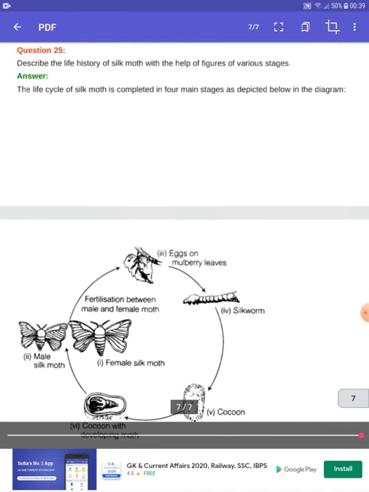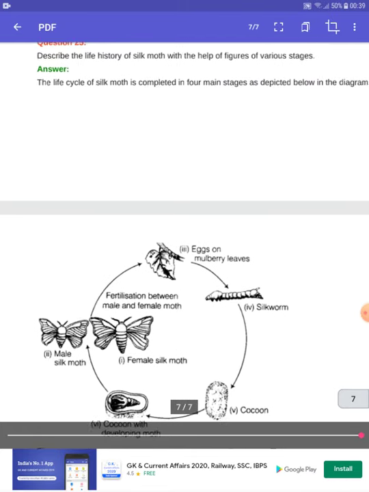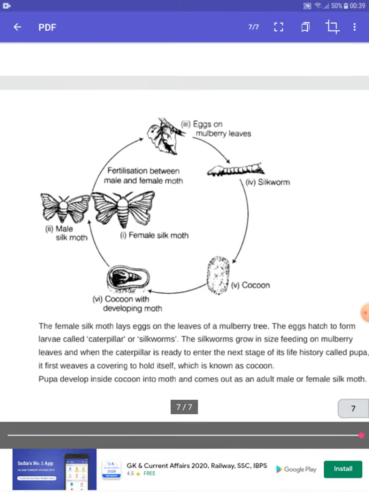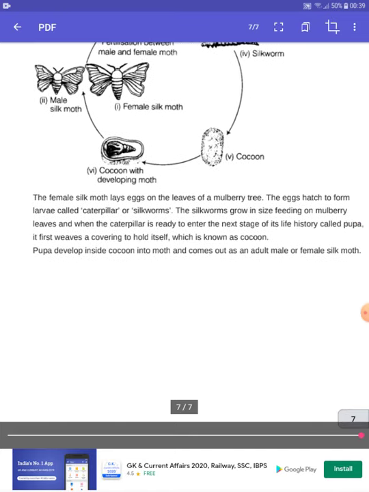The life cycle of the silk moth is something we have already studied in the book. This is the diagram of the life cycle of the silk moth. First, the female silk moth and male silk moth give eggs on the mulberry leaves, then it turns into the silkworm, then it turns into the cocoon, and then it develops into the moth.